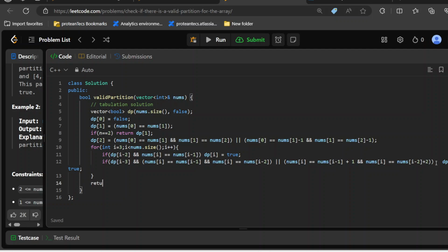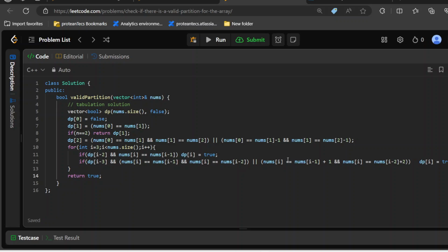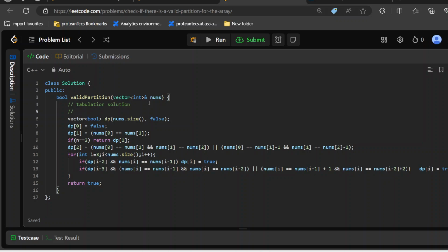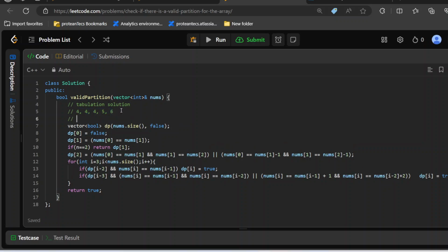If it is not the case, then I will return true. Actually, I wasn't thinking of doing a dry run of the code, but I think it's good that I do. Maybe there are errors that I can find out, or maybe not. It increases the length of the video, so I was reluctant, but okay, let's do it. So now we are running the dry run over here. This is our input array index, and I'll write a dp index over here.